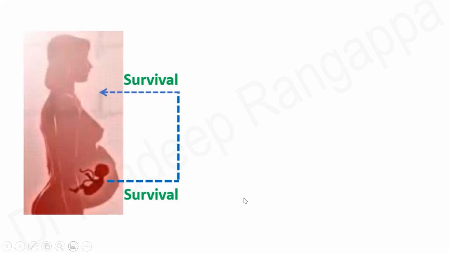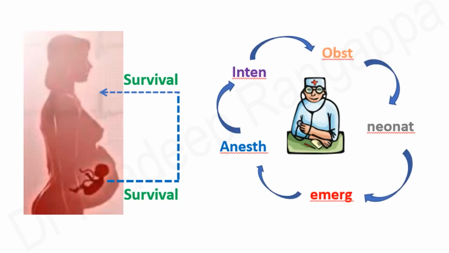So one thing that has to be very clearly kept in mind is that the survival of the fetus is very much dependent on the survival of the mother. So in such catastrophic, disastrous complications like AFE, the whole priority should be to save the mother, because only if the mother is saved can the fetus be saved. So the priority shifts to the mother because fetal survival depends on survival of the mother. And it is very important.